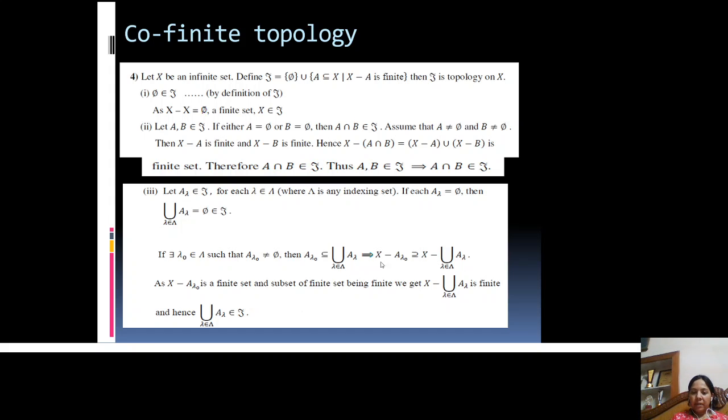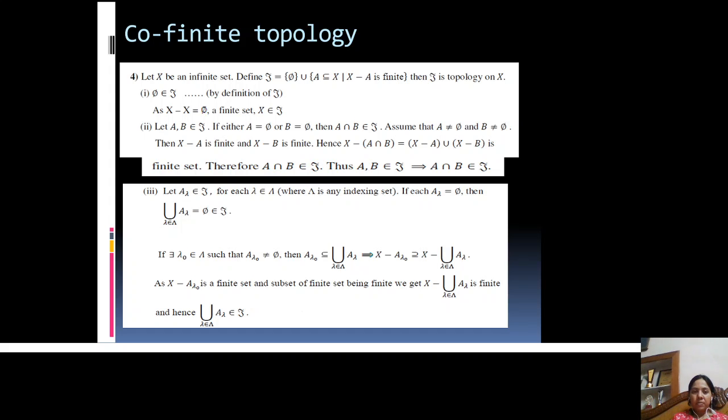And we have said that X minus A lambda naught is a finite set, as A lambda naught is non-empty and belonging to tau. And we know that a subset of a finite set is also a finite set. Hence the complement of the union of A lambda is also finite, meaning the union of A lambda belongs to tau.